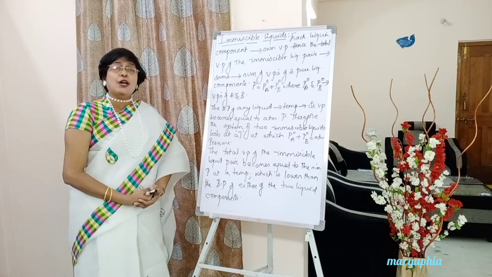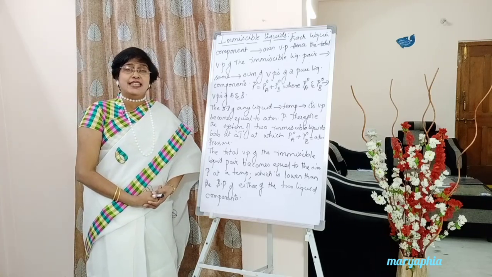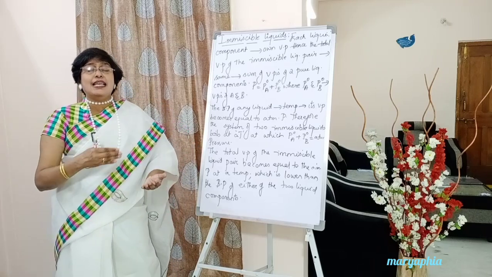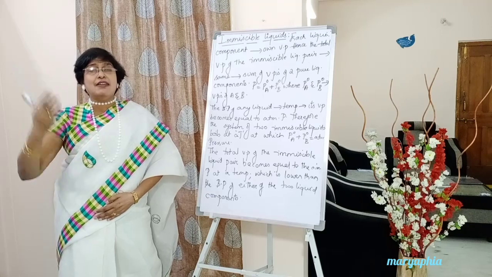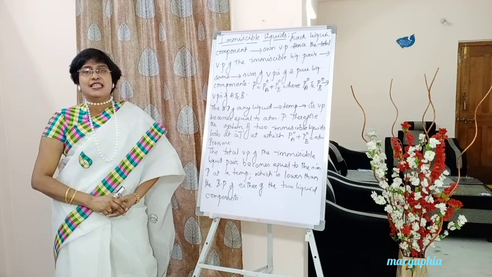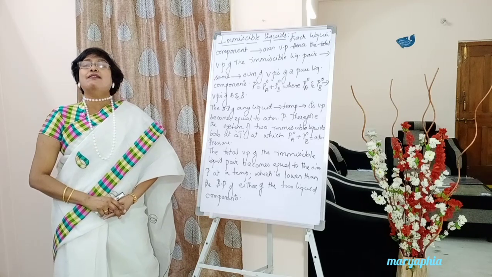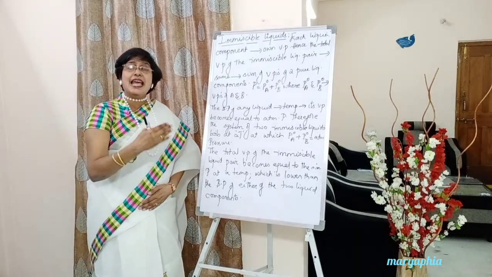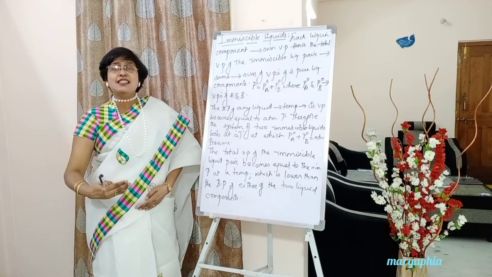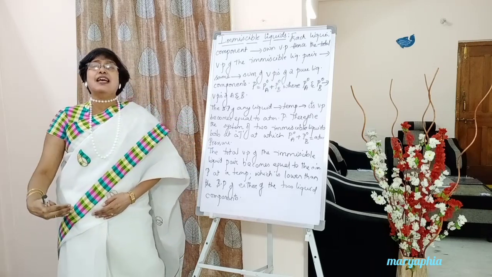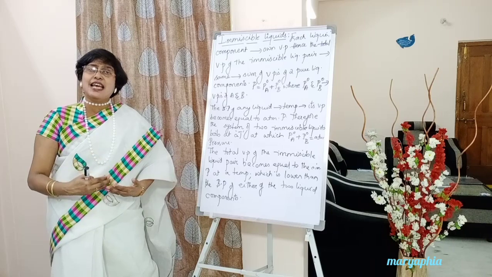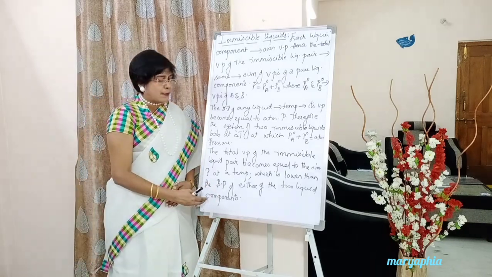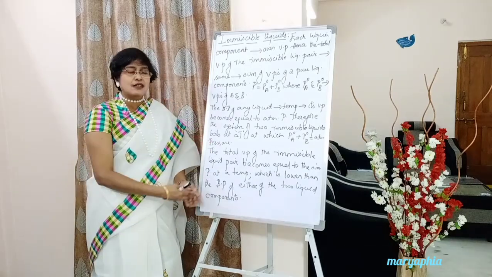Then, suppose the boiling point of A is 60 degrees and the boiling point of B is 70 degrees. You must be thinking the total A plus B boils somewhere around 150 or 200 degrees centigrade, right? But no, it was observed that the boiling point of A and B is less than 60 and also less than 70. That means it is less than the boiling point of either of the two liquid components. Let us know the reason for this.